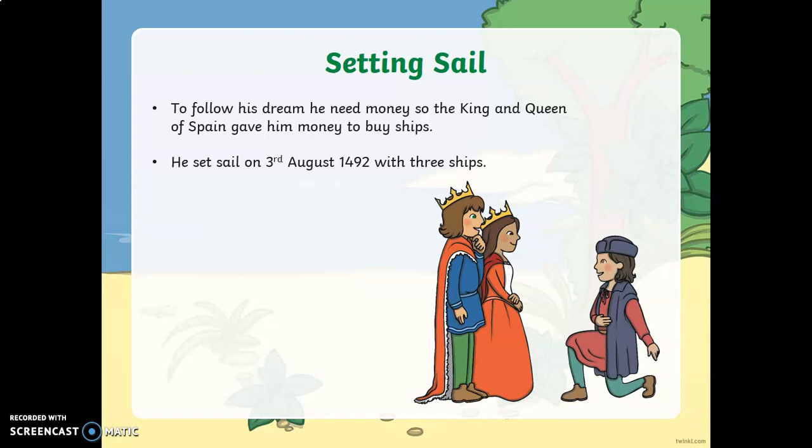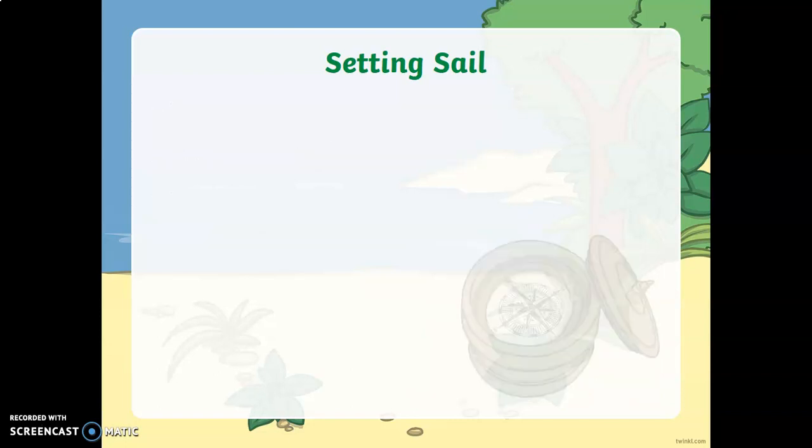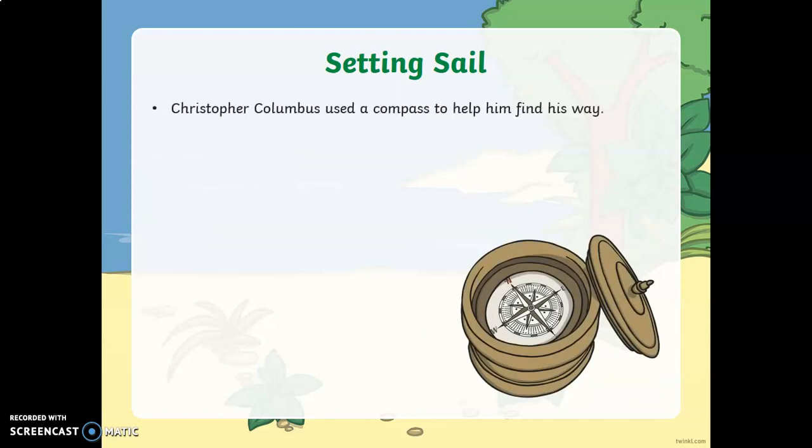He set sail on the 3rd of August 1492 with 3 ships. The people on the ships took it in turns to do the work. And everybody had to sleep on deck under the stars. Now, Christopher Columbus used a compass to help him find his way. One of the challenges I gave you last week was to see if you could find out how a compass worked. Did you have a chance to do that?